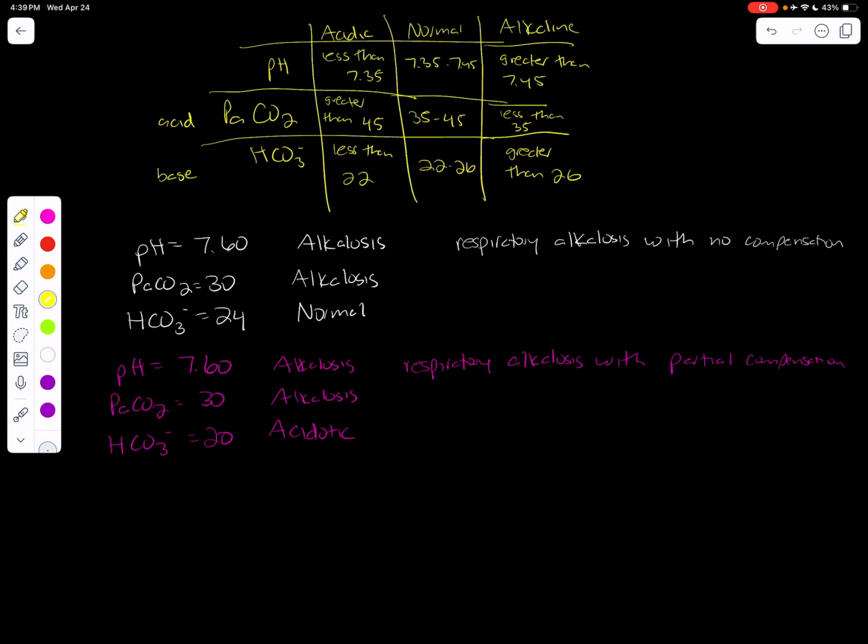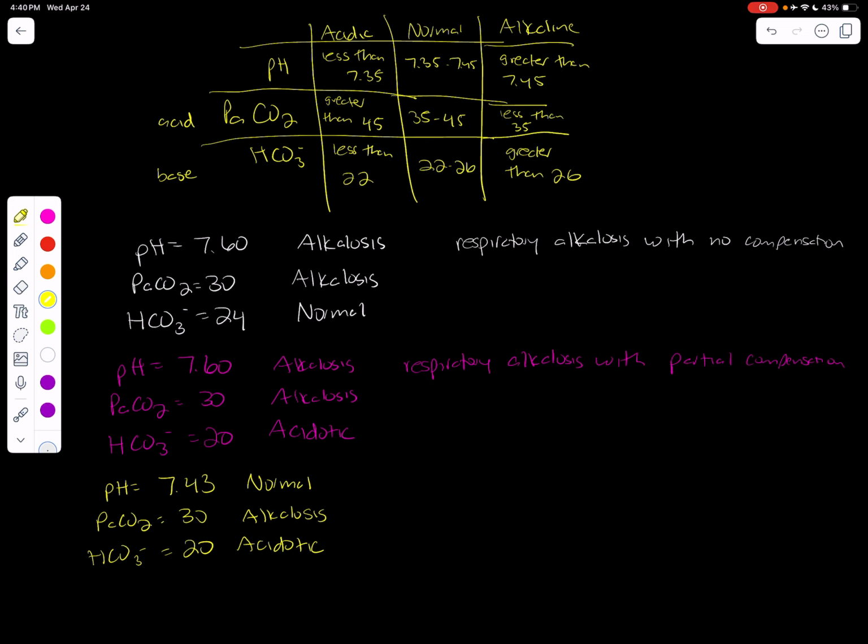Okay, so let's do this one more time. In this case, we're going to say pH equals 7.43. We're going to say CO2 still at 30. Bicarb is still at 20. So all we've done is change one number again. This is normal. This is alkalotic. This is acidotic.